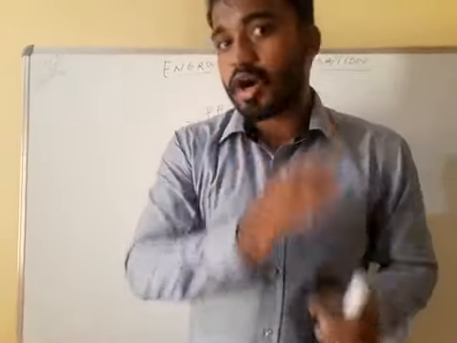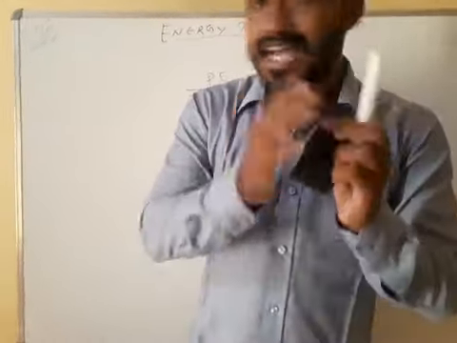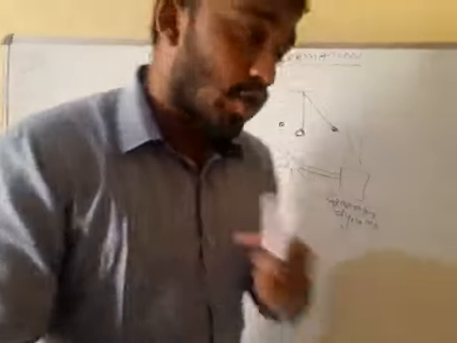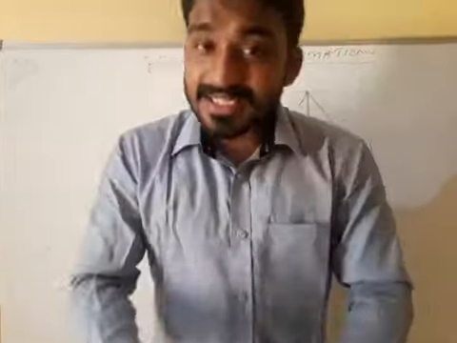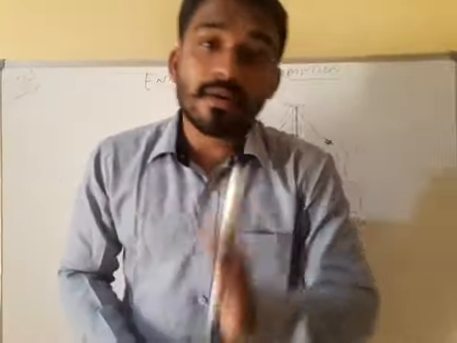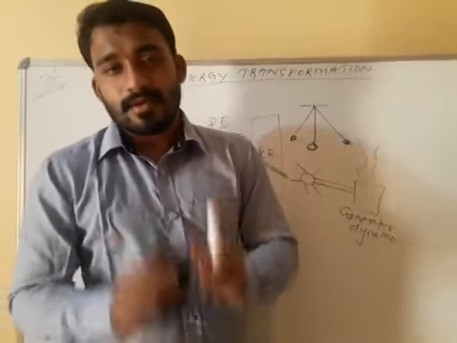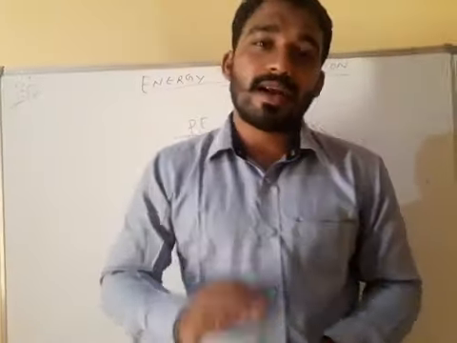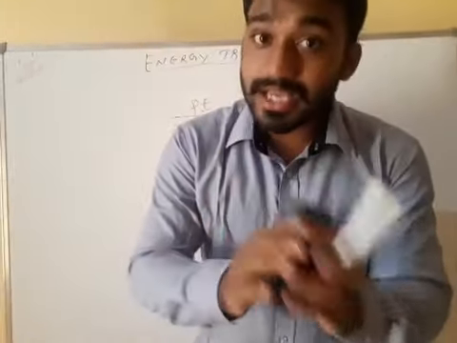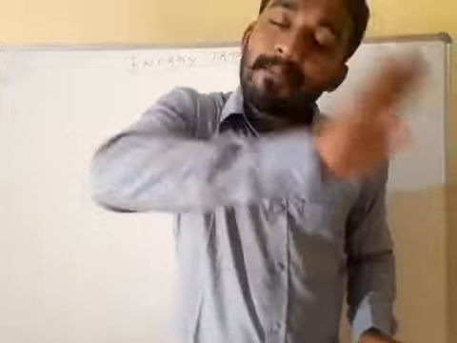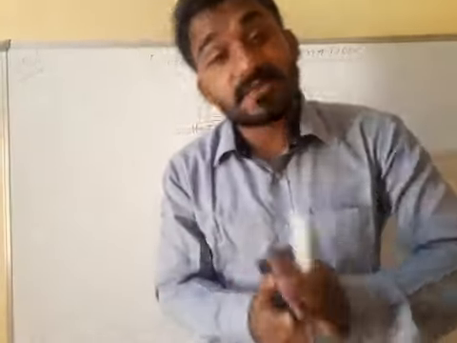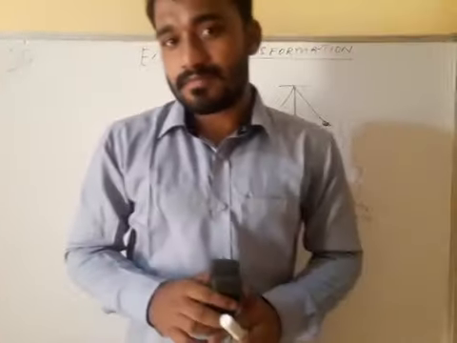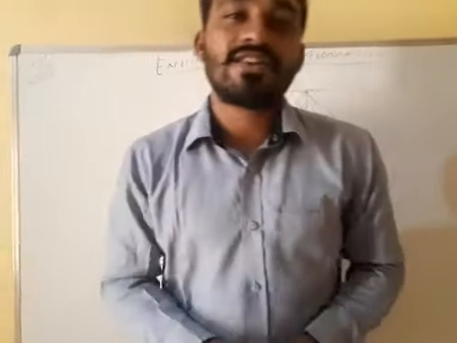Next one, law of conservation of energy. The last part is law of conservation of energy. And what is law of conservation of energy? Energy can neither be created nor be destroyed. Only it can change from one form to another form. That is called law of conservation of energy.